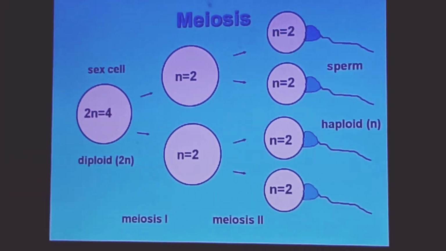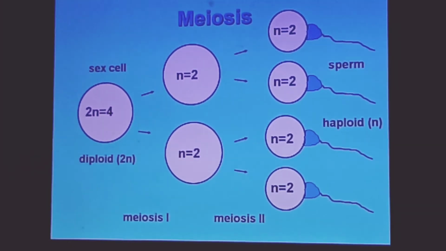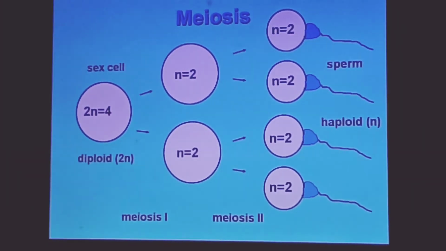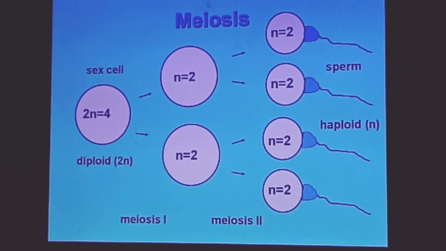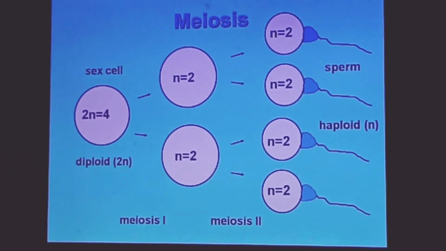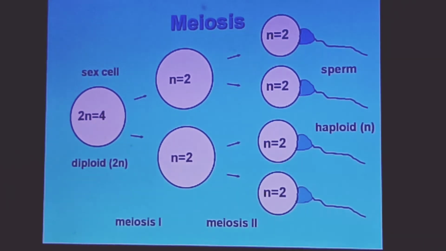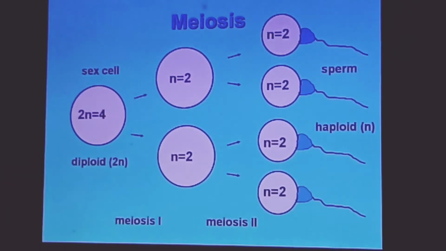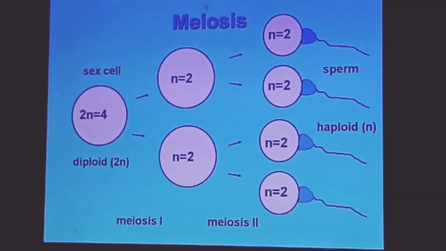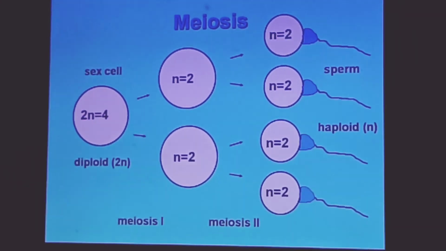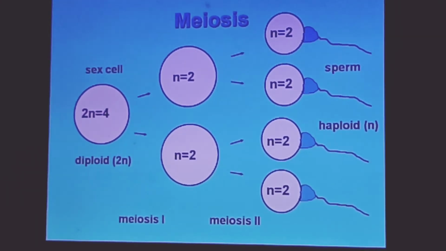So on the whole, meiosis starts with a diploid cell, in which 2n number of chromosomes is present. In meiosis I, 2 separate cells are formed, each with a haploid number of chromosomes only, and at the end of meiosis II, 4 haploid gametes are produced.